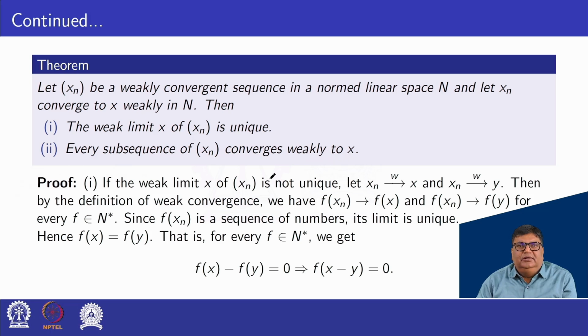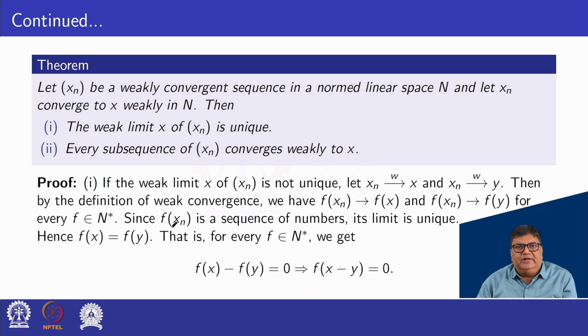Proof. We prove it by contradiction. If the weak limit x of xn is not unique, let xn converge to x weakly and xn converge to y weakly. Then by the definition of weak convergence, we have f of xn converges to f of x and f of xn converges to f of y for every f belonging to N star.